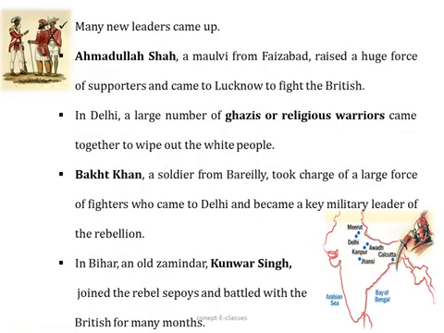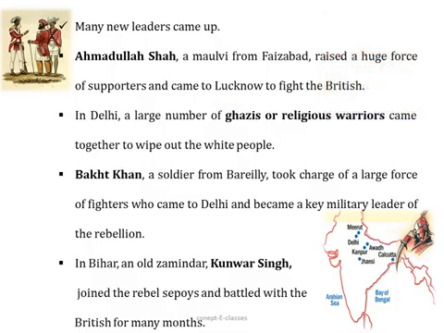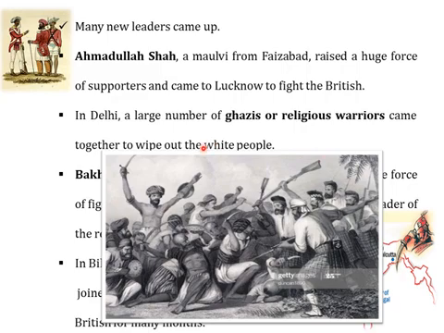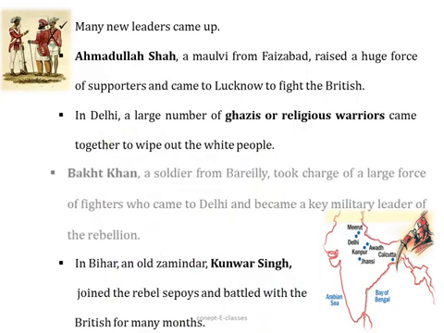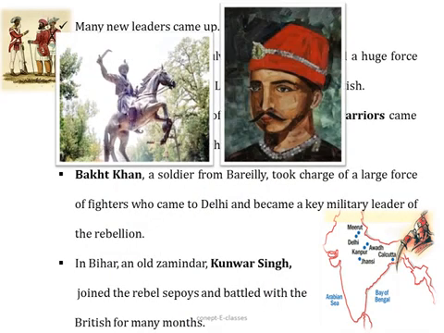Now other than these leaders, many new leaders also came up. For example, Ahmadullah Shah, a Maulvi from Faizabad, raised a huge force of supporters and came to Lucknow to fight against the British. In Delhi, a large number of Ghazis or religious warriors came together to wipe out the white people. Bakht Khan, a soldier from Bareilly, took charge of a large force of fighters who came to Delhi, and he became the key military leader of the rebellion.